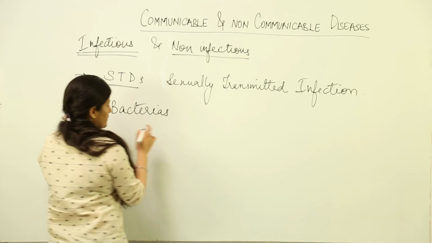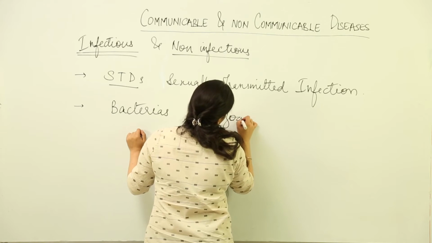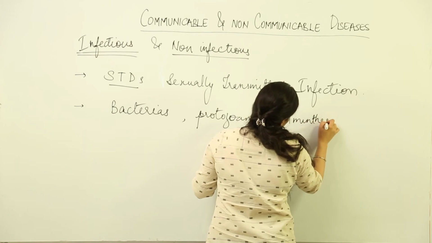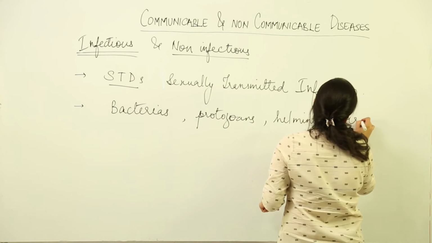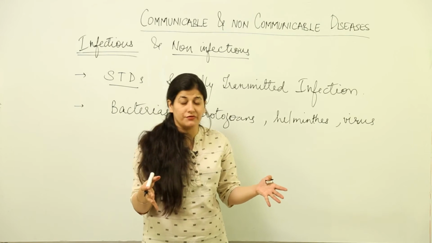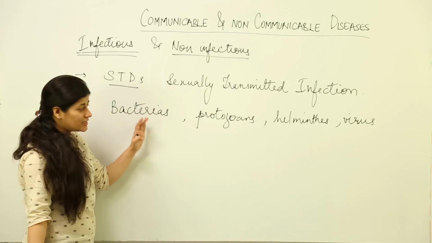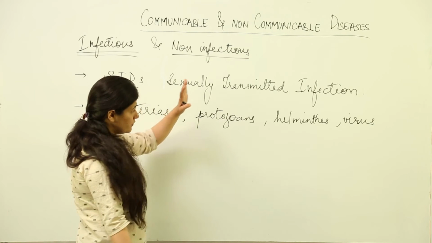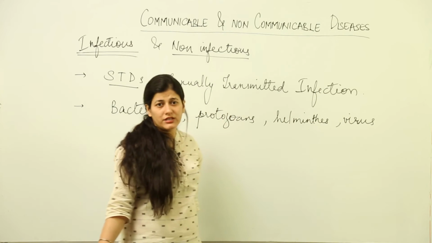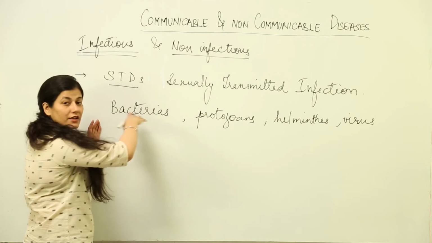Okay, causative agents could be bacteria, they could be protozoans, as we have the example of malaria, they could be helminths, they could be viruses. Helminths is the example of elephantiasis, where the feet grow large in size as if it is an elephant's feet, okay, the limbs grow so huge in size. So we have bacteria which cause disease, protozoans which cause disease, helminths which cause diseases, and viruses which cause diseases, as we have the example of the common cold, which is caused by a virus. So we have the various pathogen derived diseases, okay.